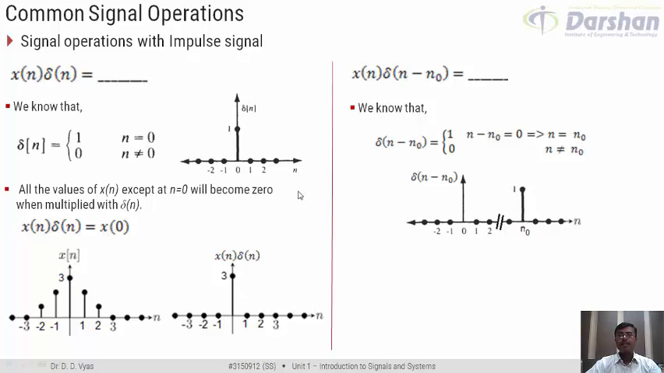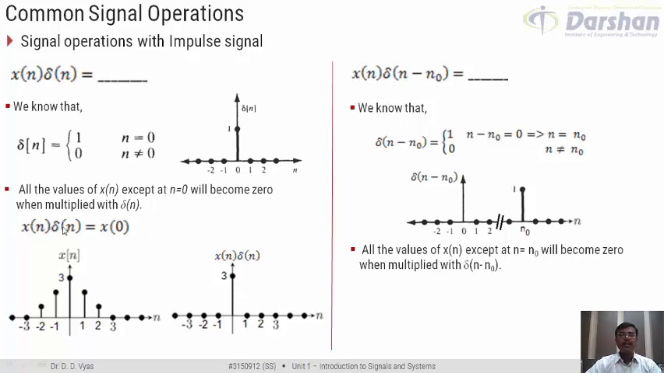Now understand that if I take an example of x of n like this, and now if I multiply this x of n with delta of n minus n0, what would happen? What would happen is that all values of x of n would become 0 except the value of x of n at n equal to n0. That is, all the values of x of n except at n equal to n0 will become 0. Right? So what should be the result of this?